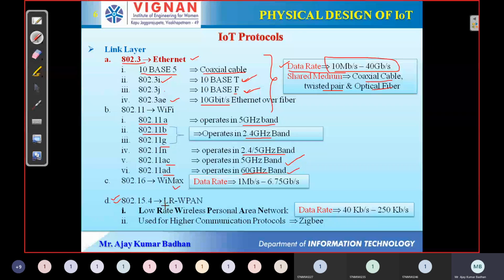So definitely we require some other kind of protocol to transmit the data, because the data size will be small and moreover they cannot store more information. Everything is limited, right? So for that purpose, definitely we require a separate kind of protocol. For that, we are using this protocol called 802.15.4 LRWPAN. So what exactly is this? It is nothing but low rate wireless personal area network.